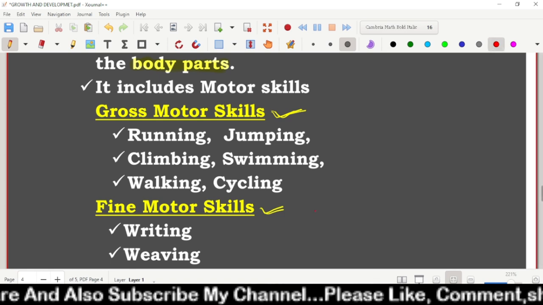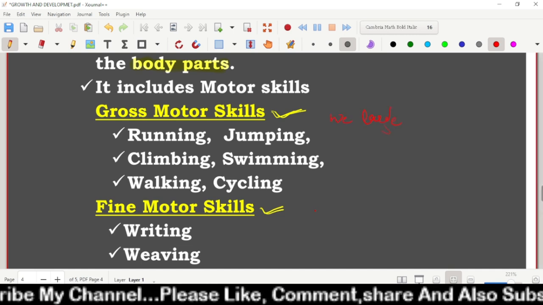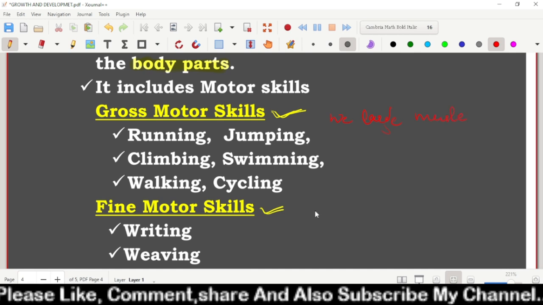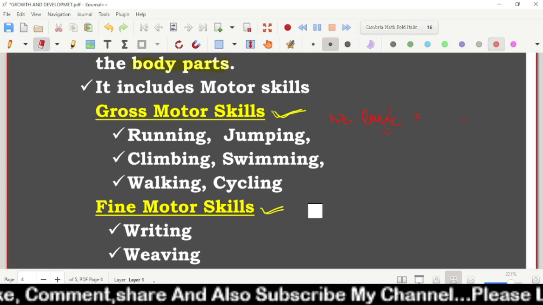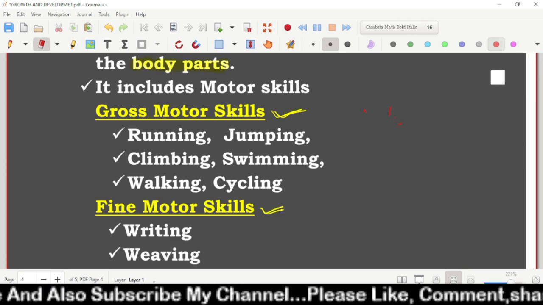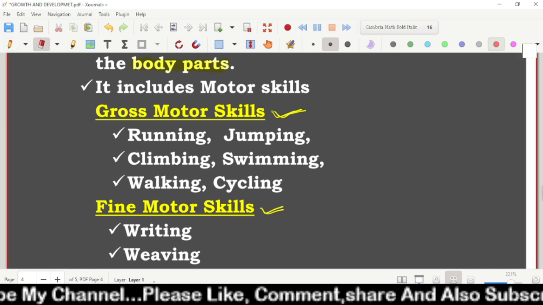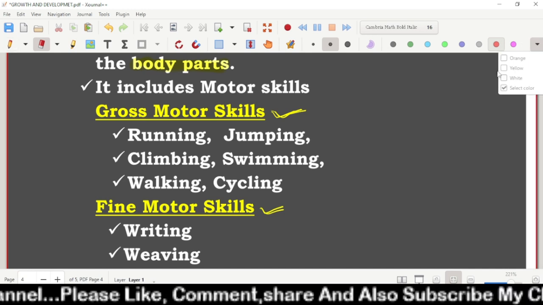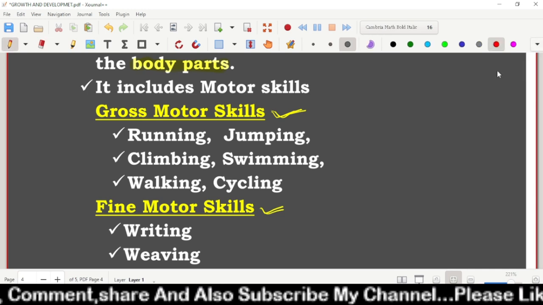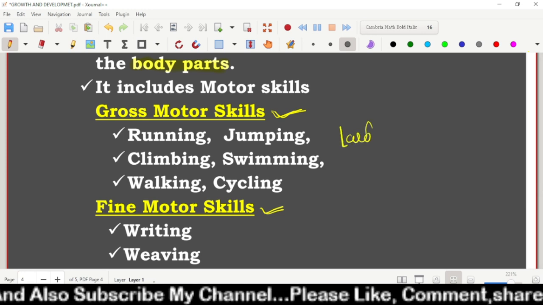To do the work, we use large muscles of the body. Remember this one, large muscles. So this is called gross motor skills. For example, running, jumping, climbing, swimming, walking, cycling. These all come under gross, large muscles. Remember this one.